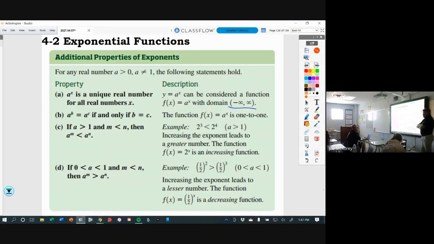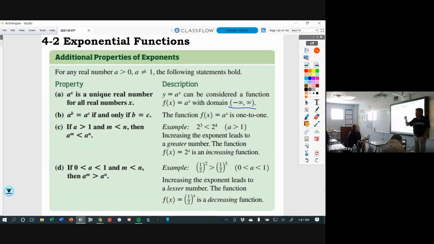If a is greater than 1, say 2, and m is less than n, so a to the m is less than a to the n, well, is 2 to the third less than 2 to the fourth? 2 to the third is 8, 2 to the fourth is 16. 8 is less than 16, right?